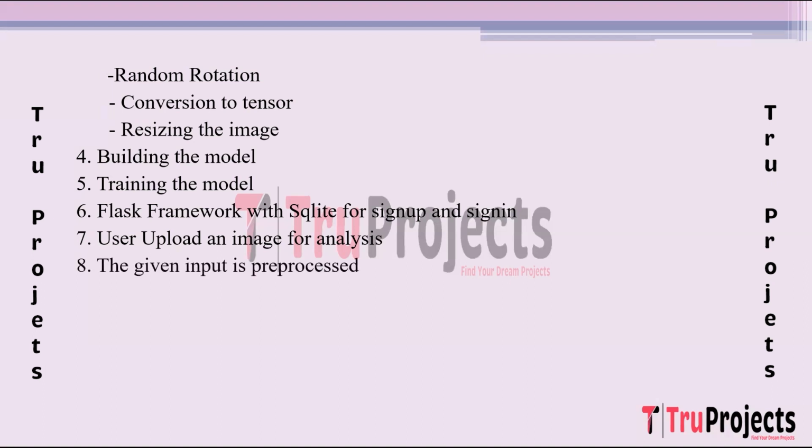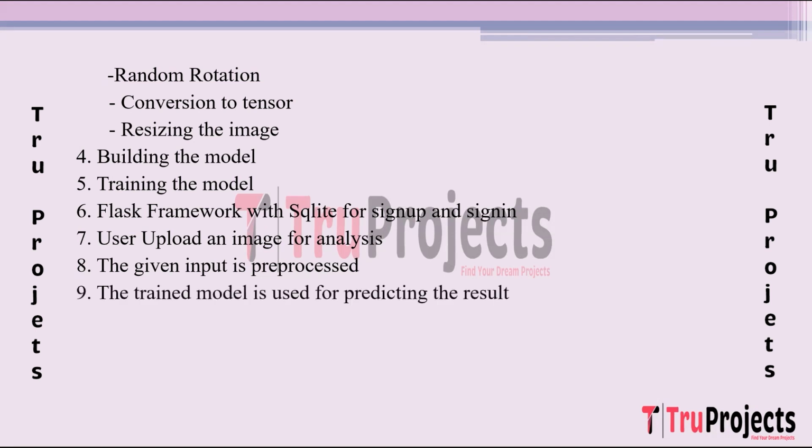The given input is pre-processed. Once the user uploads an image, the system pre-processes the input image. This involves applying the same image pre-processing steps discussed earlier, such as resizing, converting to tensors, and any necessary transformations to prepare the image for model prediction.